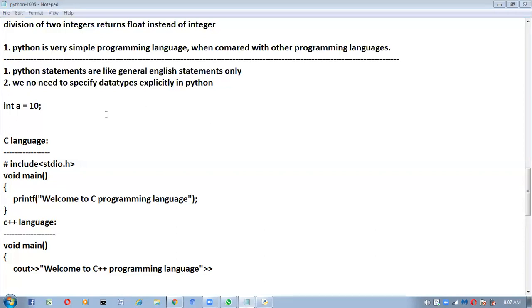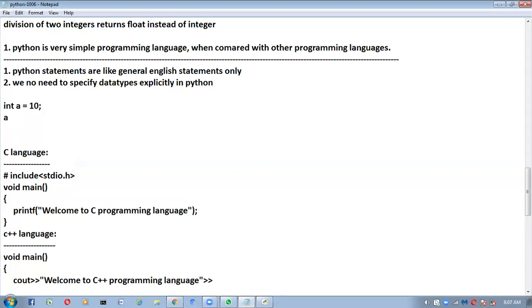Here, if you want to declare any variables, compulsory the type is required. Compulsory we have to specify the type. But coming to Python, we no need to specify the type. Directly we can take like this. We no need to specify the type of the variable. Directly we can specify like this.